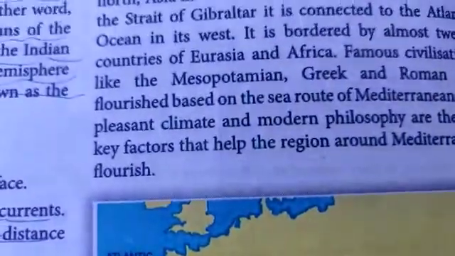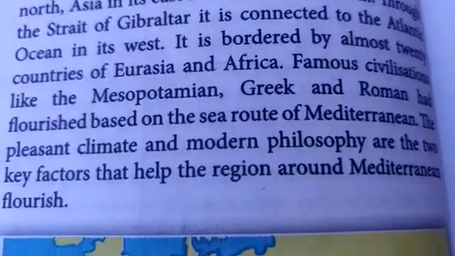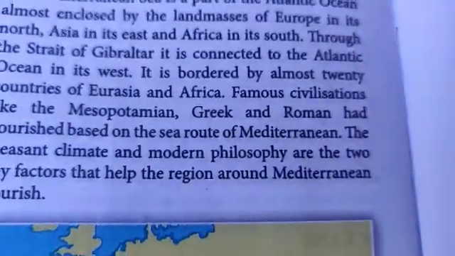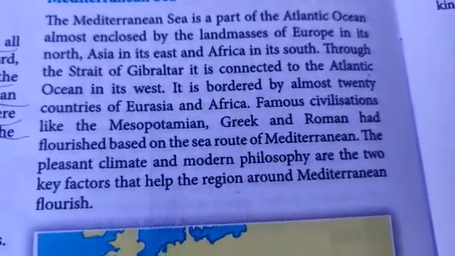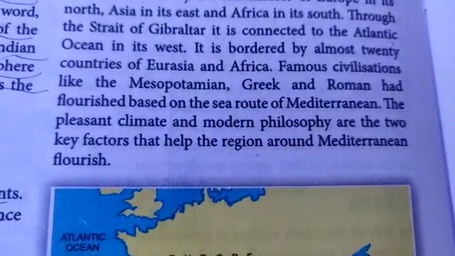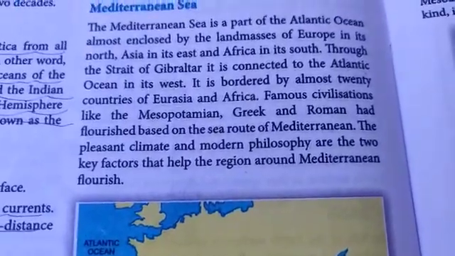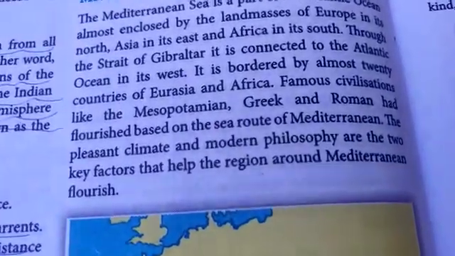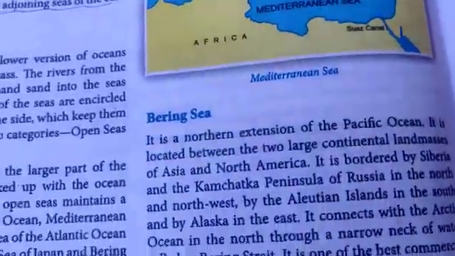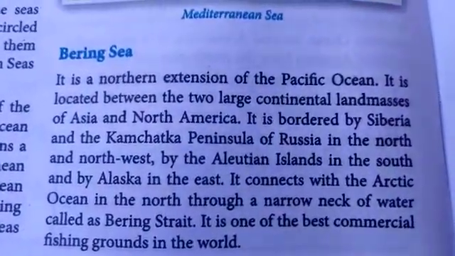Famous civilizations like the Mesopotamian, Greek and Roman had flourished based on the sea route of Mediterranean. The pleasant climate and modern philosophy are the two key factors that help the region around Mediterranean flourish. So entire thing is important. Please underline that. Now coming to Bering Sea.